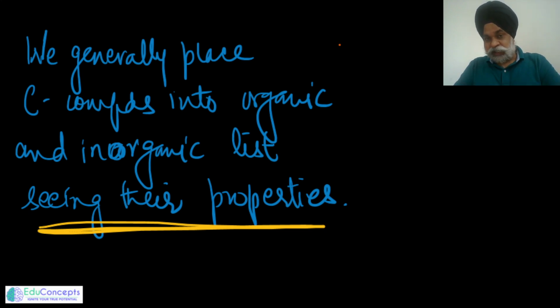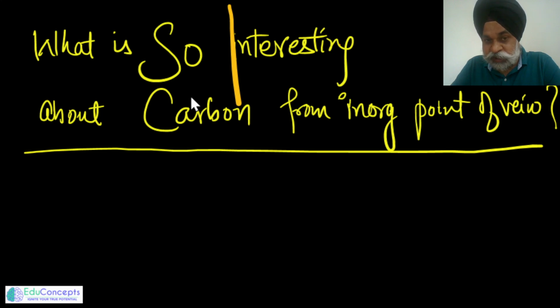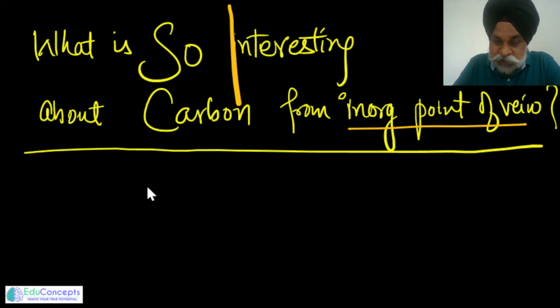Now the interesting part here is, what is so interesting about carbon from the standpoint of the inorganic point of view? Whenever we talk of carbon, carbon-containing compounds are organic. But in my thought, I always place it like this, that when you see carbon in a broader aspect, you would find some very important information in terms of the inorganic aspect also.